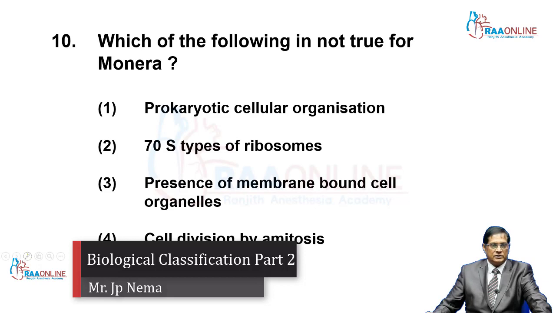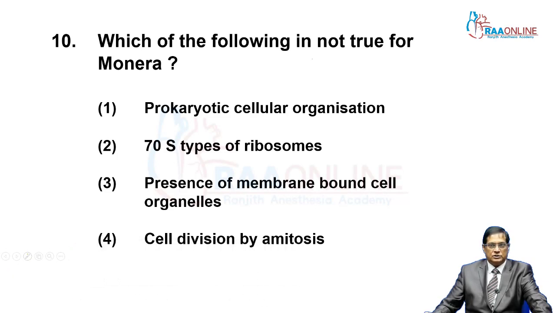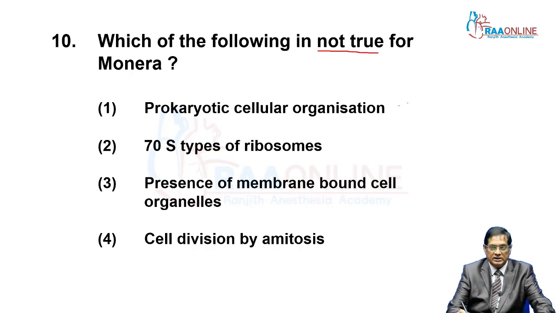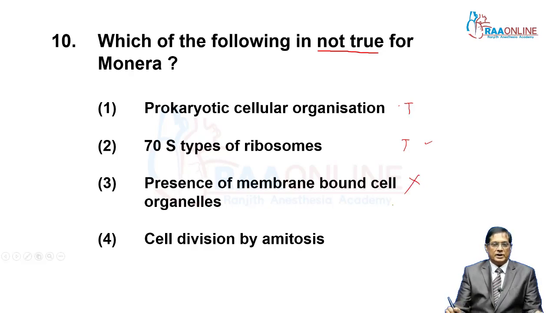Now next question, that is question number 10. In this question, find the one that is not true. First, prokaryotic cellular organization, this is true. The only kingdom which includes prokaryotes, this is true. Ribosome 70S type, this is also true. Presence of membrane bound cell organelles, no. In any prokaryotic cell, they don't have membrane bound cell organelles. So the third one is not true.